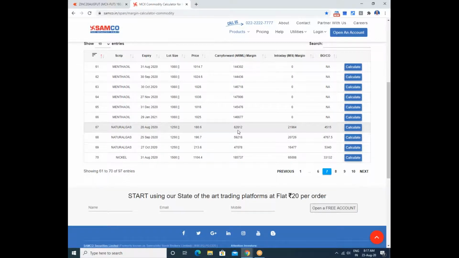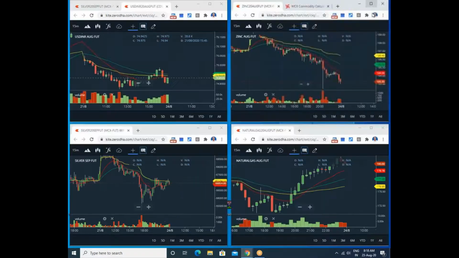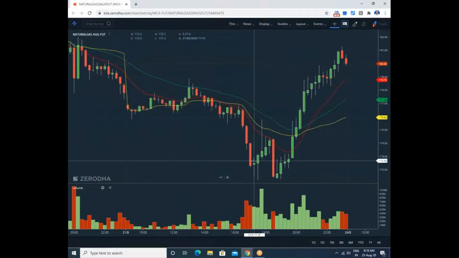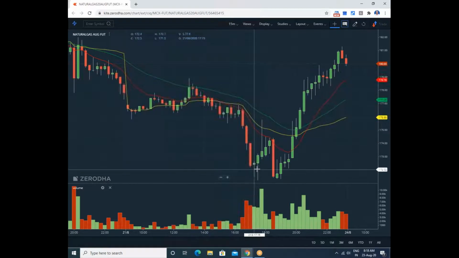Investment required is 62,800, whereas the single trade intraday profit is 7,500. Take a short at 178 here and exit because it is generating a hammer here.